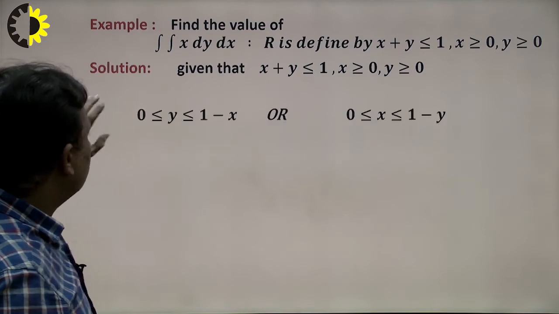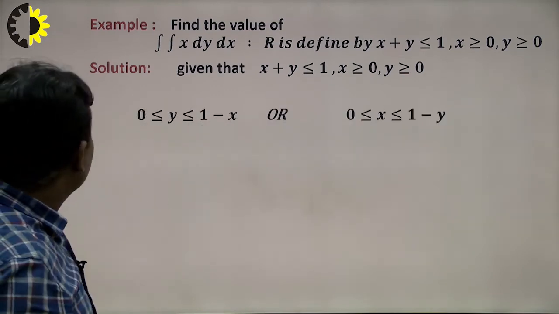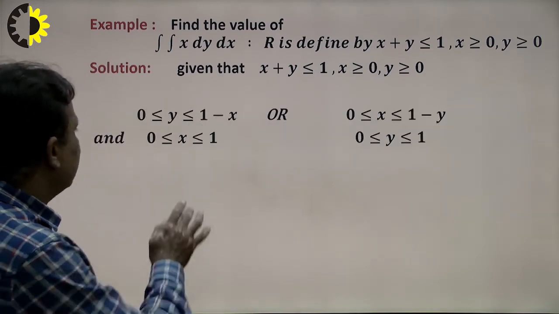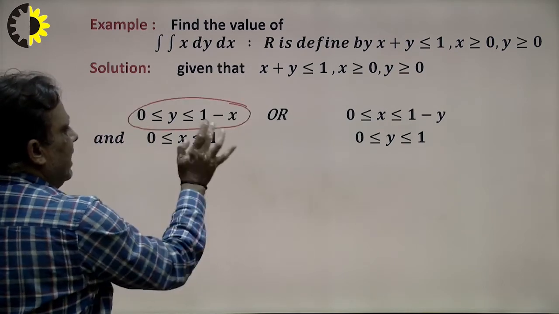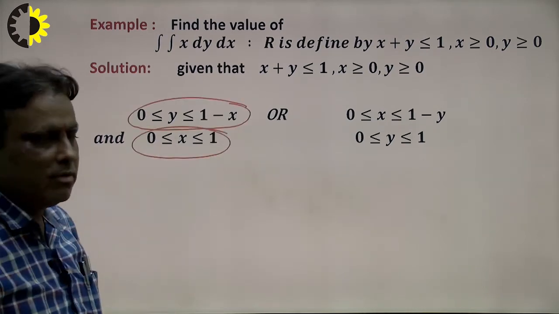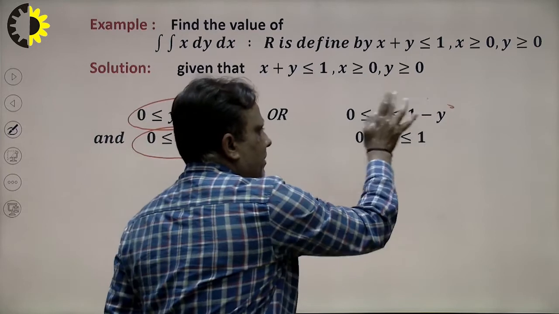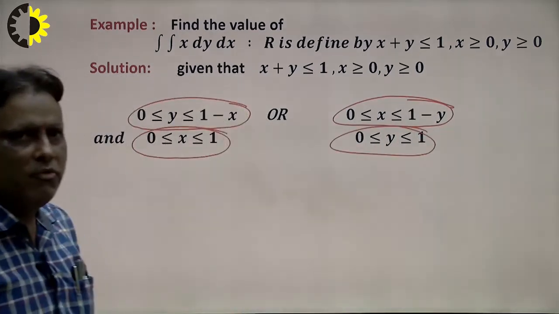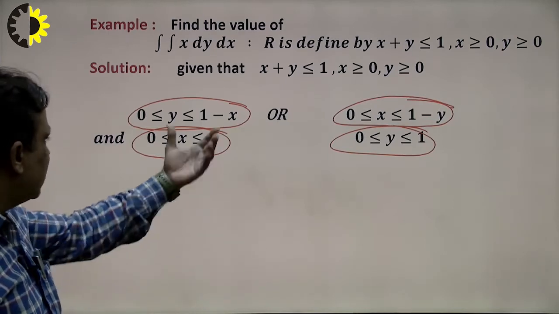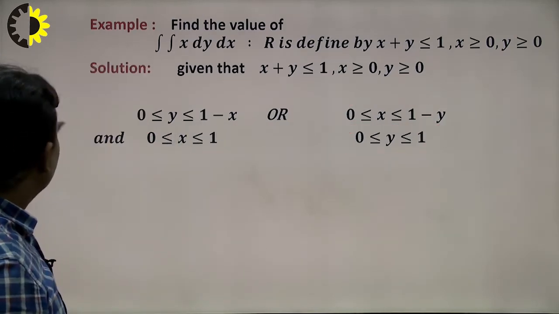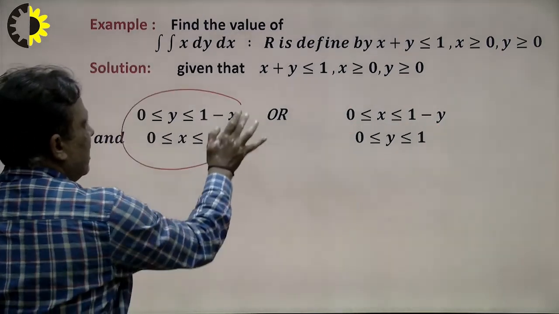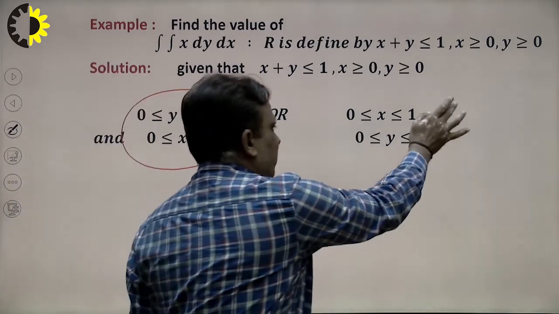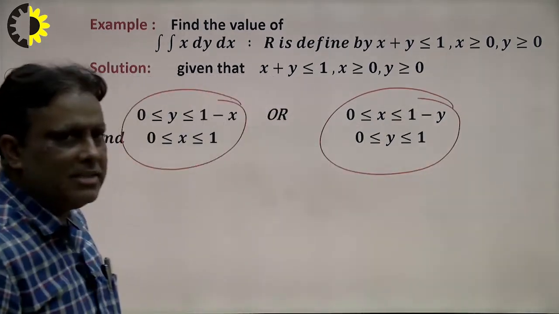Suppose this is the criteria to solve the limit, right? I explain here. This is the limit of y in variable form and this is the limit of x in constant form. Or second, this is the limit of x in variable form and this is the limit of y in constant form. We can solve any one of them. Before, I solved this problem by using this limit, right? Now I want to solve with the help of this limit, and we see that the result will be the same here.